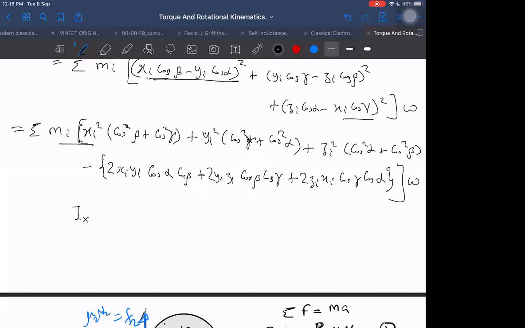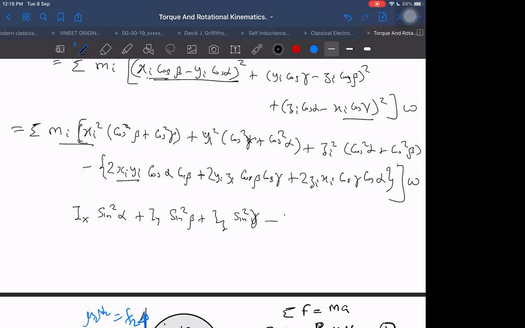Ix, if I write it, then I will be getting it as Ix sin square alpha plus Iy sin square beta plus Iz sin square gamma, plus minus, what should I call it? There's a name for it. We call it the product of inertia, just a name given to it. Don't worry about it much.